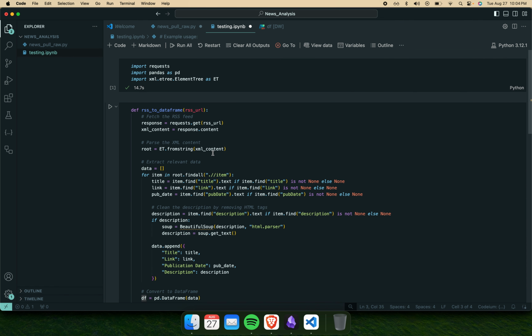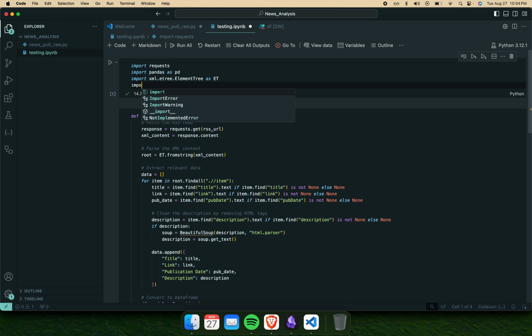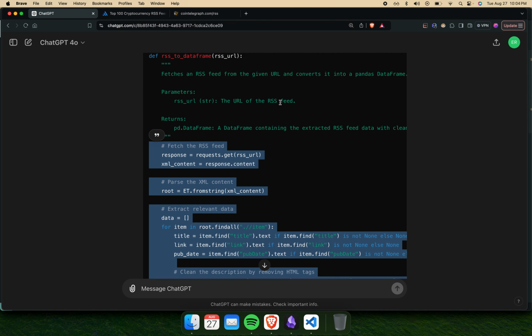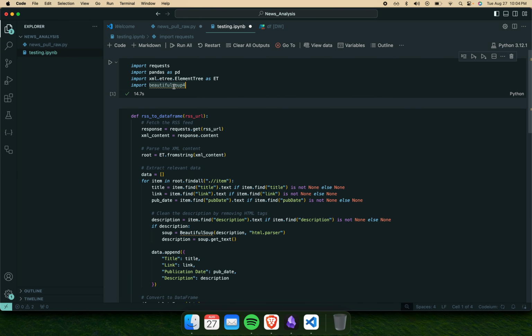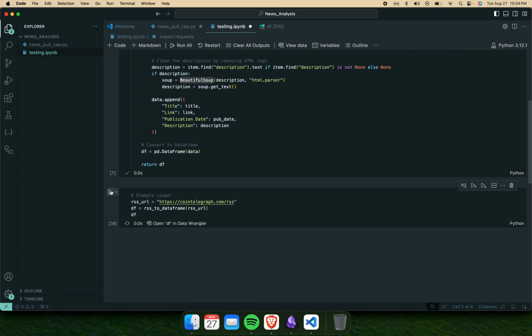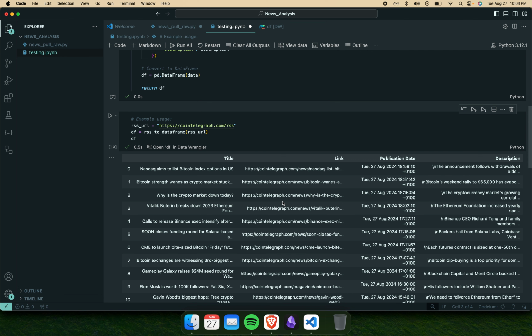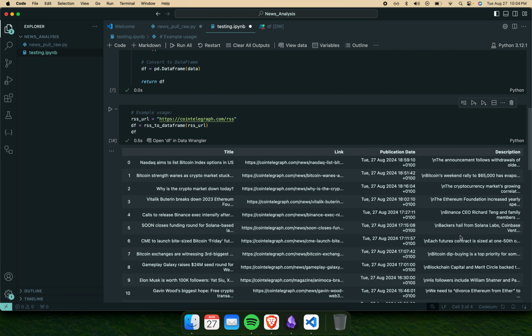I'm gonna have to import Beautiful Soup as well, of course. Import. What does it know it? Beautiful Soup 4. There we go. And then now this should work. Perfect.